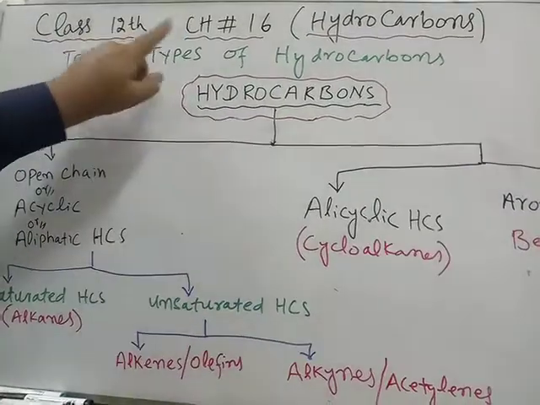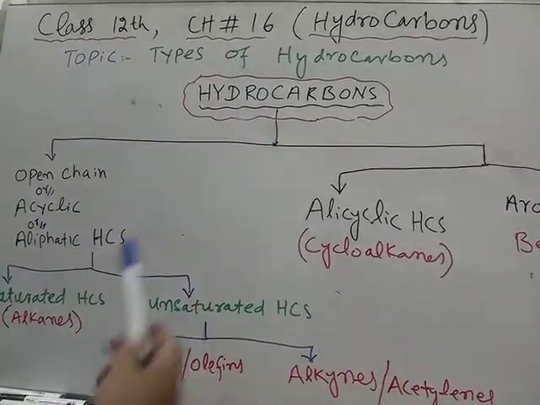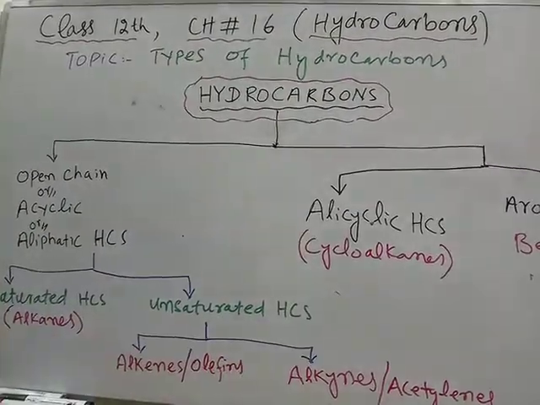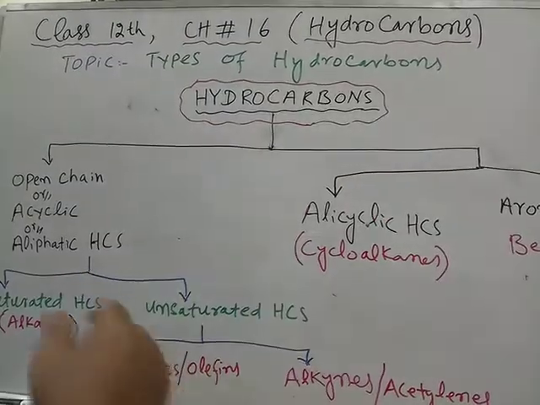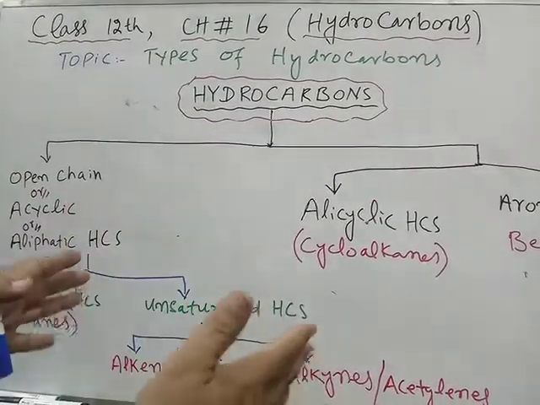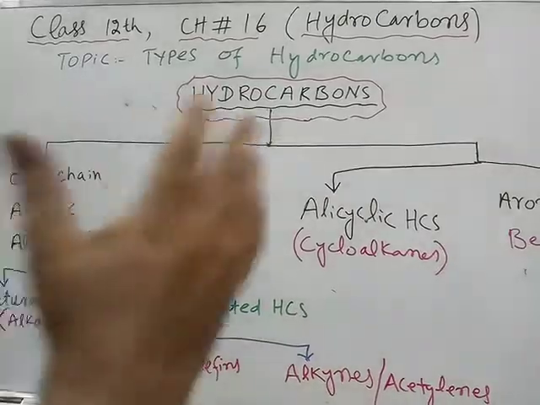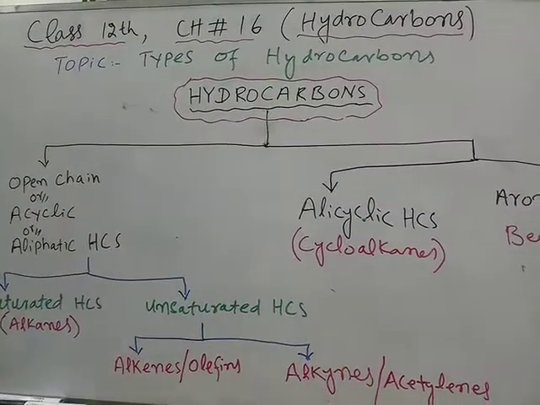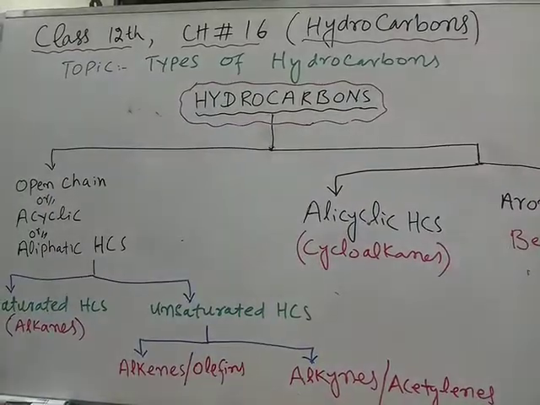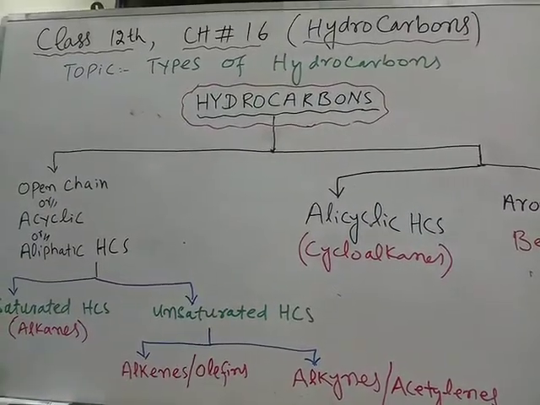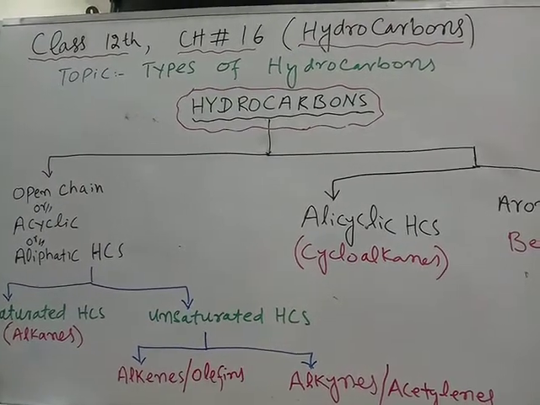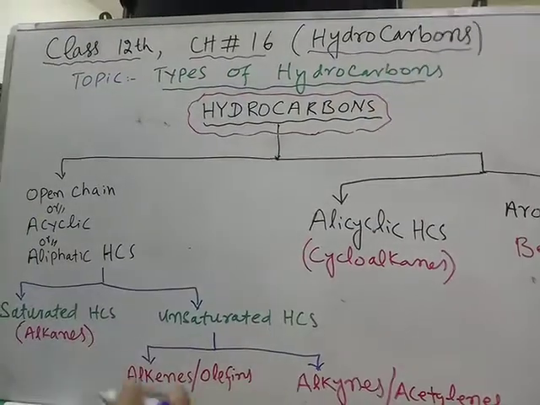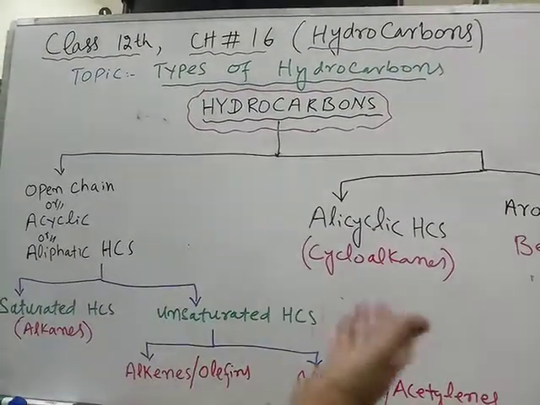Dear students, today we are starting the next chapter. Class 12th, chapter number 16. The name of the chapter is hydrocarbons. In this chapter we will discuss hydrocarbons like alkanes, alkenes, and alkynes in huge detail. If you come to the first page of this chapter, you will see the first topic is types of hydrocarbons, and over there you will see a diagram like this, which I have drawn here.